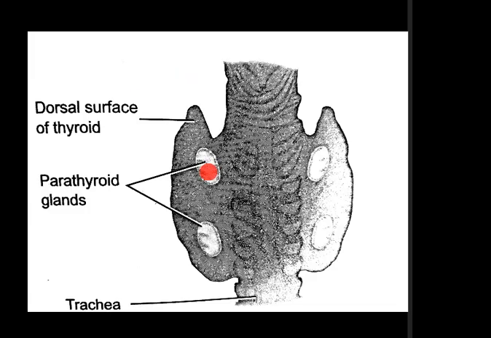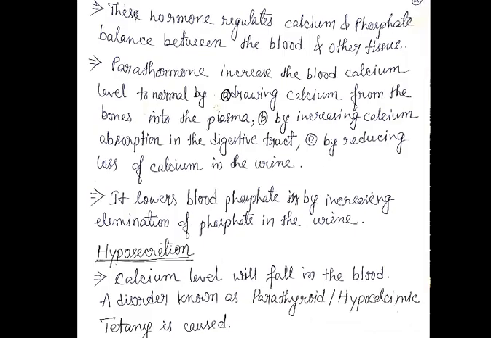So you can see here. This is the whole thyroid gland. These parathyroid glands are located on the dorsal side, embedded in the thyroid gland, completely or partially. So this is the thyroid gland and these are parathyroid glands. How many are there? 1, 2, 3, 4. There are 4 parathyroid glands.